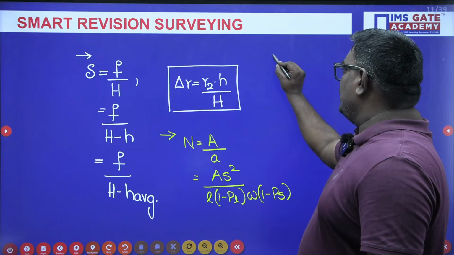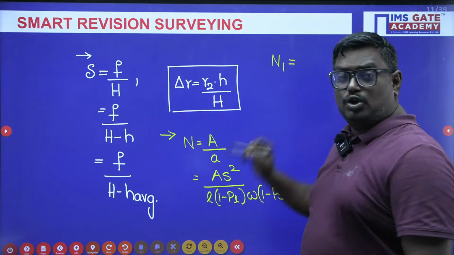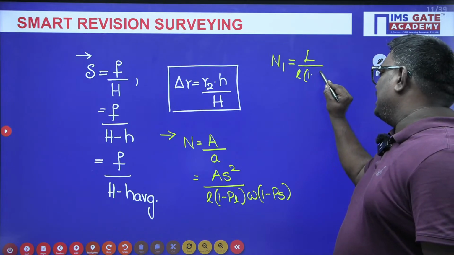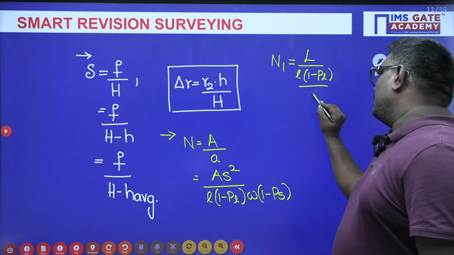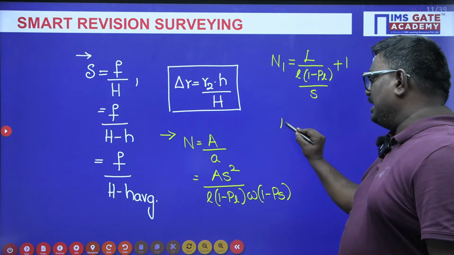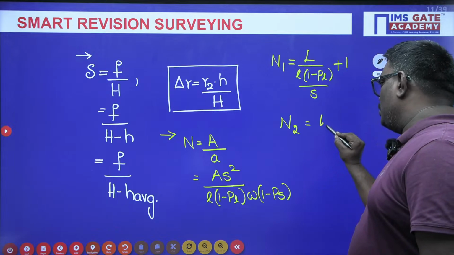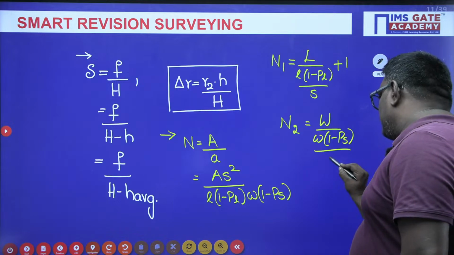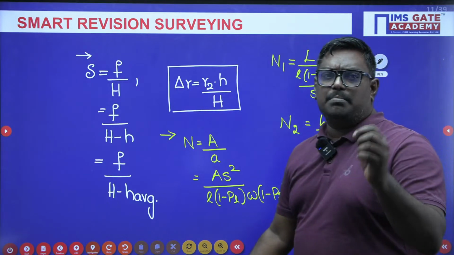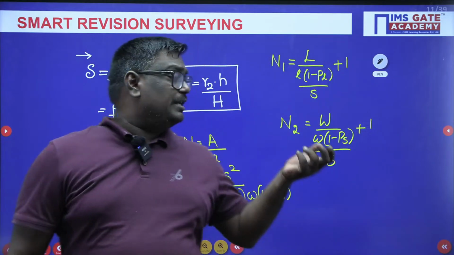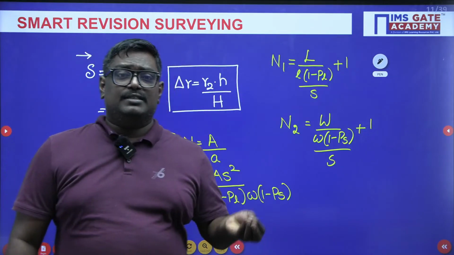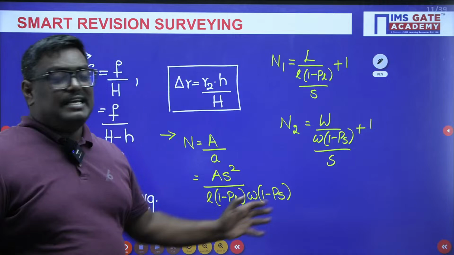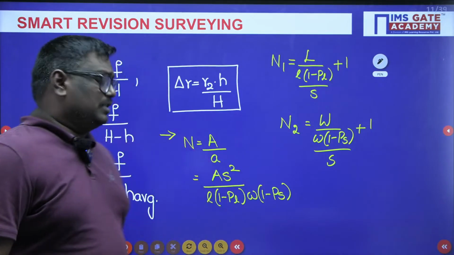And here, my dear students, N1 represents number of photos in a strip. So, how do you calculate it? L into 1 minus PL by S plus 1, and the number of strips can be taken as N2 is equal to W upon W into 1 minus PS by S plus 1. Sir, always remember, usually in notations, if I represent with capital, that is ground coordinates, if I represent in small, it is photo coordinates. And with this, we are done with all the formulas of photogrammetry.